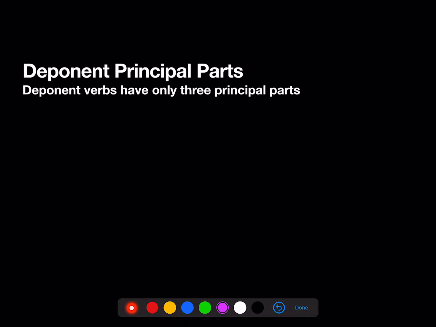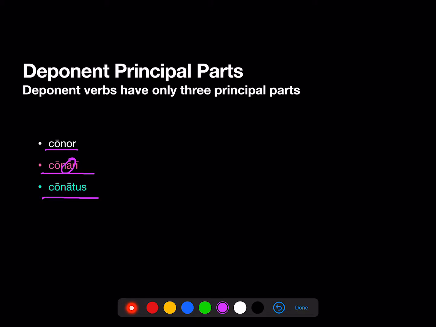So, for an example of a first conjugation verb, conor, conari, conatus, or conatus sum. The first principal part, we'll translate that I try. It's got a passive form, but an active meaning. Conari, to try. That long A shows it's first conjugation.